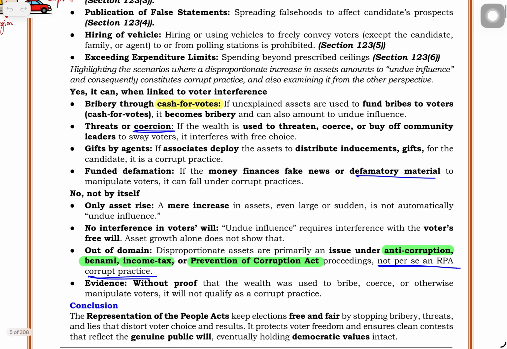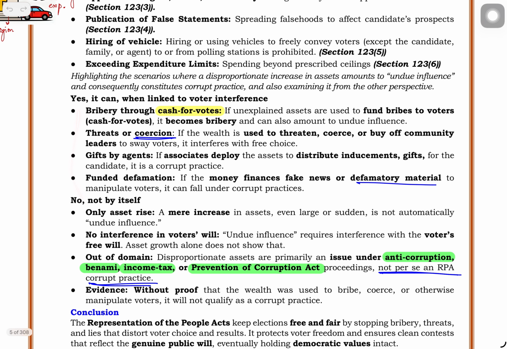Okay, so these are the simple points you have to write in simple sentences. So this is how we could explain that unexplained assets or a disproportionate income will fall under corrupt practices if those unexplained assets are involved in influencing the voters.